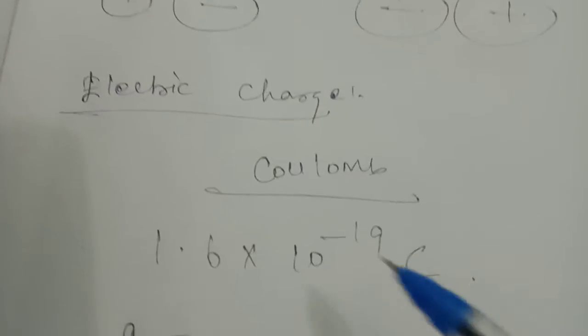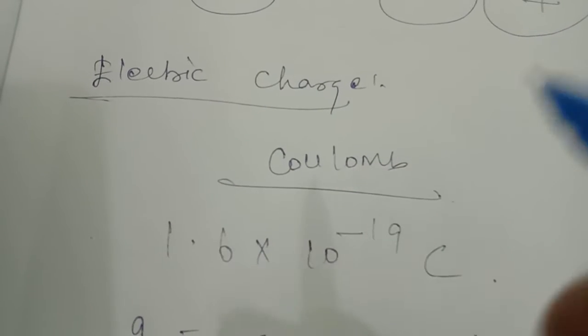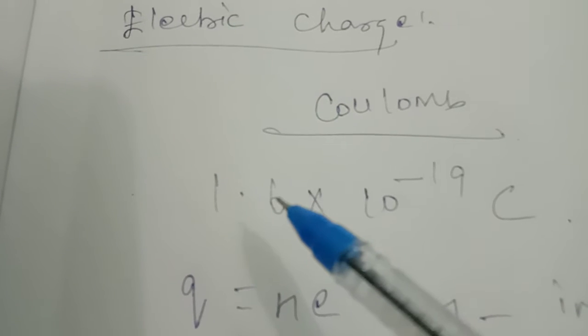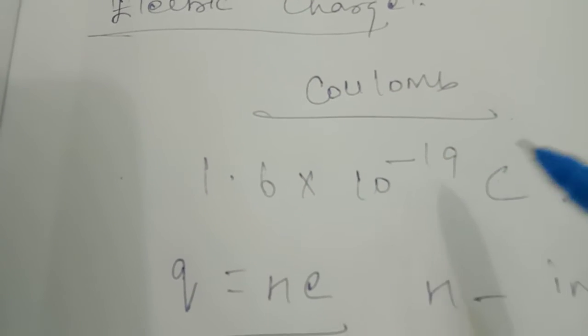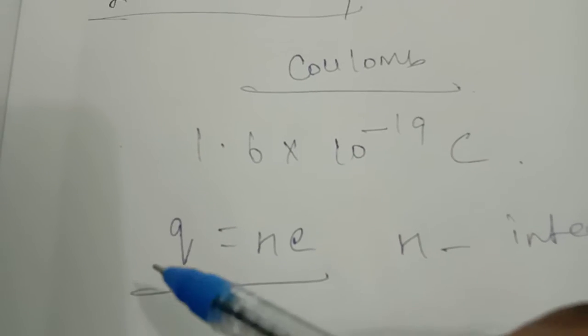Next, electric charge. The SI unit of electric charge is the coulomb, and the charge of an electron is 1.6 into 10 power minus 19 coulomb. Here, Q is equal to Ne. What do we mean by Q?